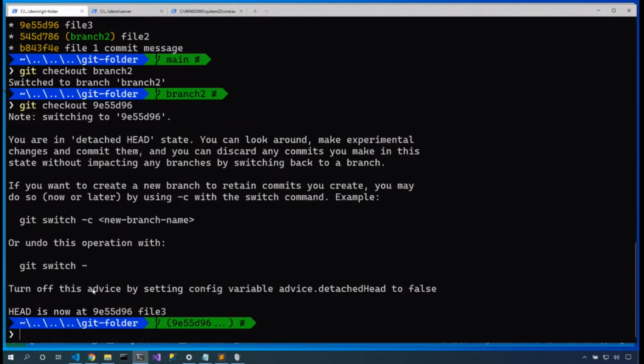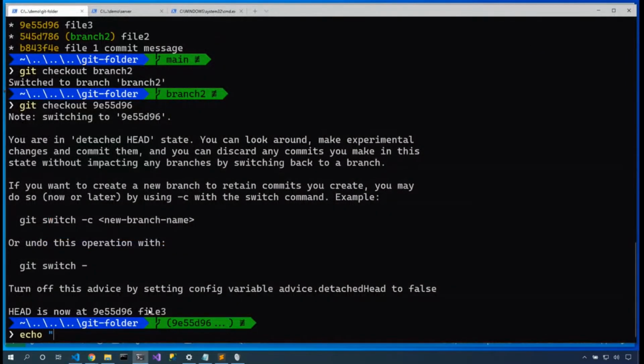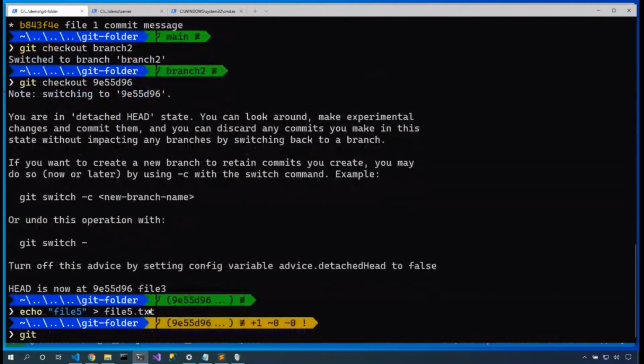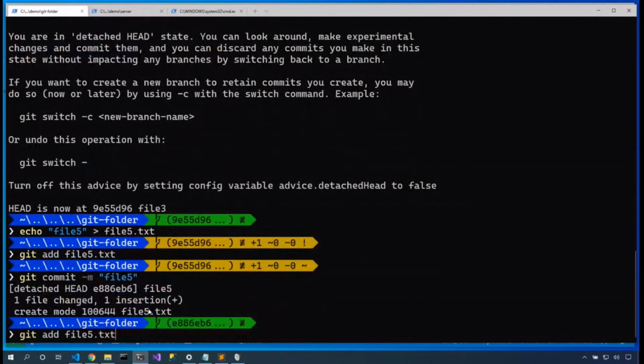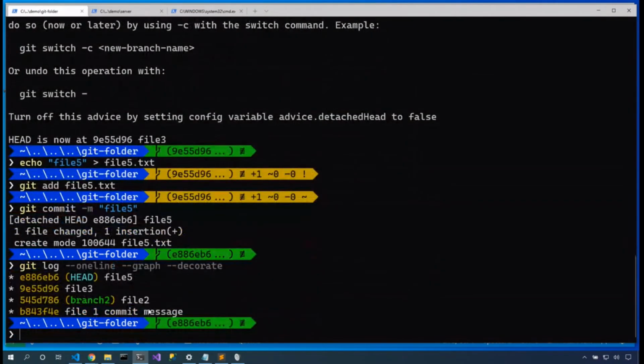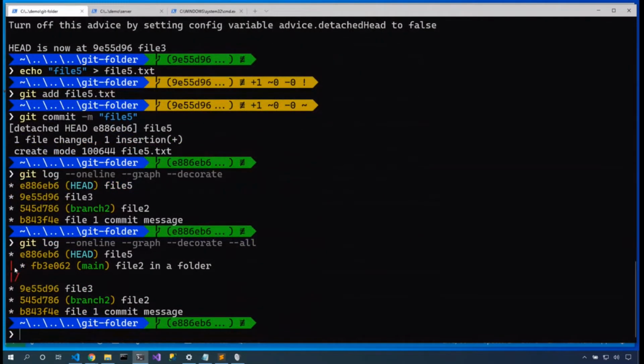Now what it's telling us here is that HEAD no longer points at one of these branches, it just points directly at a commit. Now we can still use Git. We can still say echo file 5, redirect that to file5.txt, git add file5, git commit -m file 5, and that still worked. Let's do git log --oneline --graph --decorate, but we're also going to do --all to be able to see all the branches. We can see that this one went this way and this one went that way.